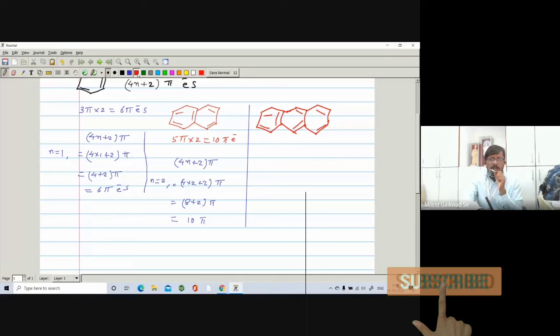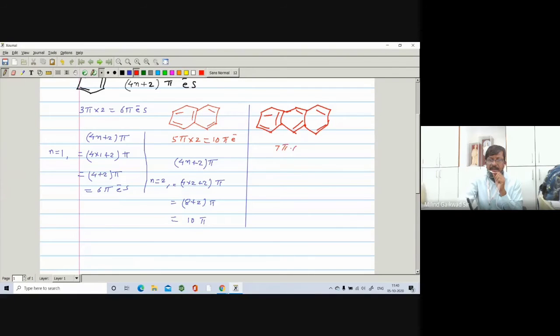If you count the number of pi bonds, it contains 1, 2, 3, 4, 5, 6, 7. 7 pi bonds are there. So 7 pi into 2 is equal to 14 pi electrons. Then we have to obey the 4n plus 2 pi rule. So in this case, when you put n is equal to 3, then 4n plus 2 pi,